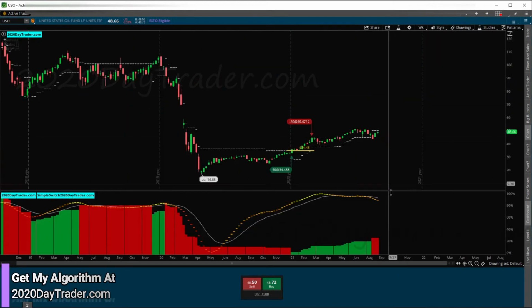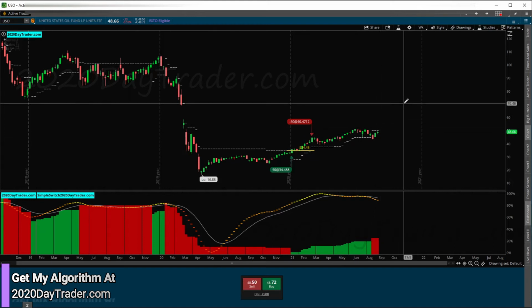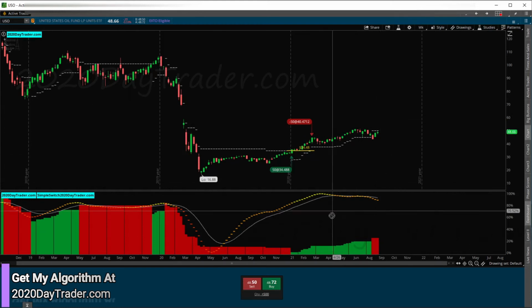Long-term outlook on USO, not great, but not so bad. I know the algo right here is saying this looks more short than long, but we're on the cusp of that decision. We had a nice move up here. We do have some sideways consolidation. It's definitely showing weakness in the algo down here with the red, green to red. And then our dashed line below the white line, we're seeing a lot of weakness. But the weakness is in the sideways motion, not weakness in a downward motion. So we'll see if USO wants to turn around and make a run for the gap fill. We'll see. I'm not a trader of USO right now. I wouldn't short it, and I wouldn't trade it long either.